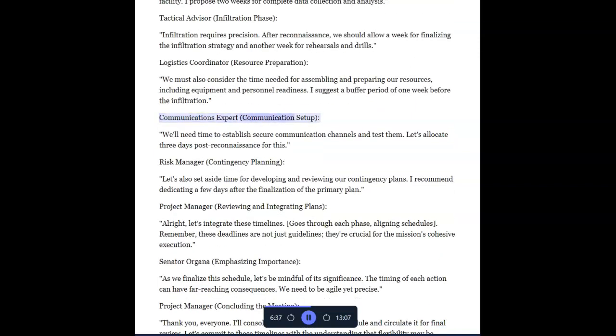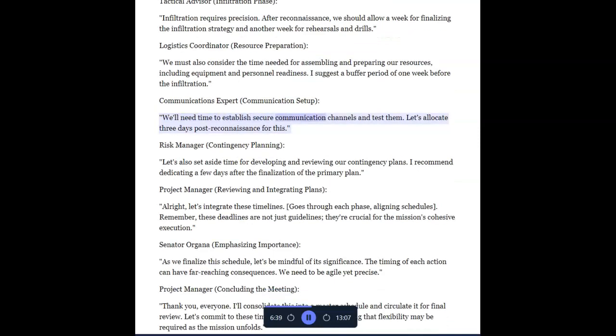Communications Expert, communication setup. We'll need time to establish secure communication channels and test them. Let's allocate 3 days post-reconnaissance for this.